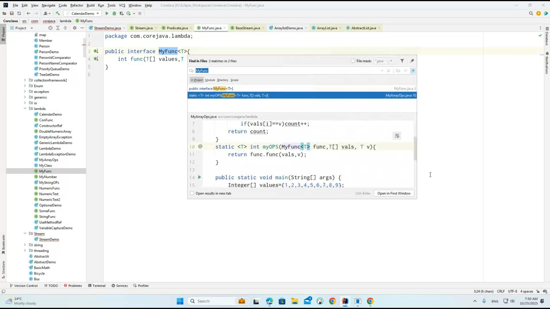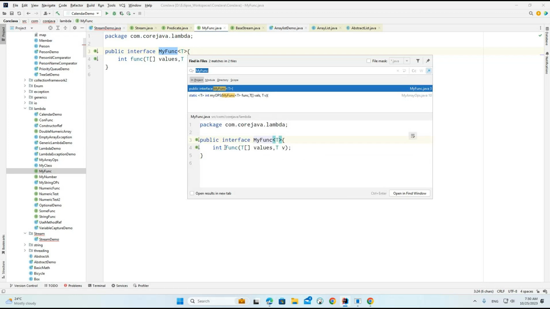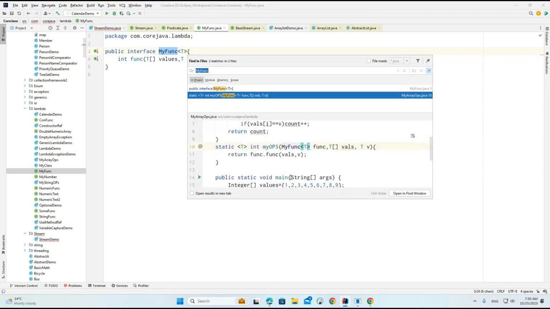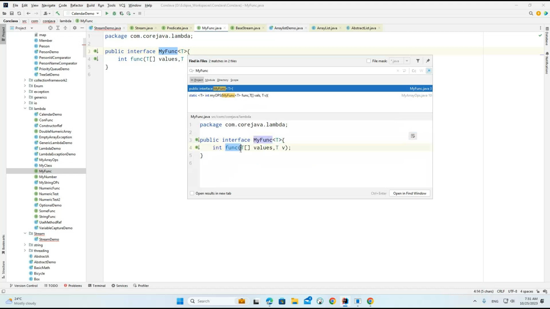Here, if you see, we are calling my operation and passing my function. Using this my function, we are calling function.functionC. So this is the functionC method we are calling. But if you see carefully, we did not implement the method, yet we are directly calling it. So where is this method implemented? Wherever we are passing it, this particular piece of code is provided under this method called function.